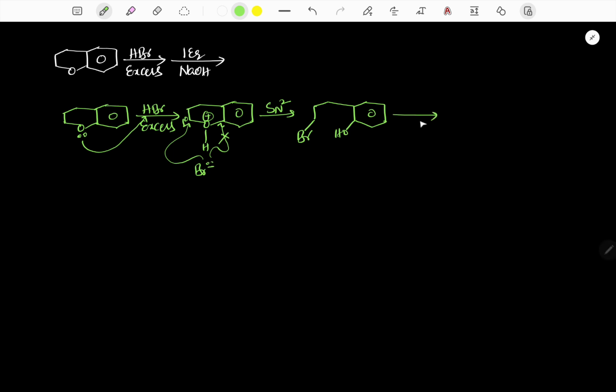Now it is treated with 1 equivalent of aqueous NaOH. So here phenol is acidic, and NaOH is a base. Therefore an acid-base reaction takes place and the corresponding phenoxide will form.